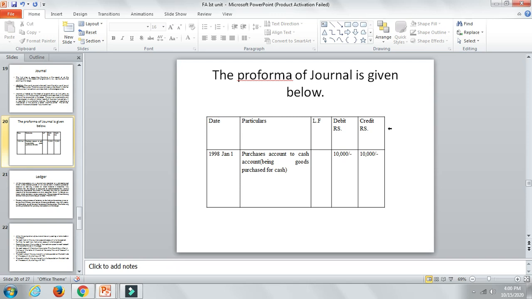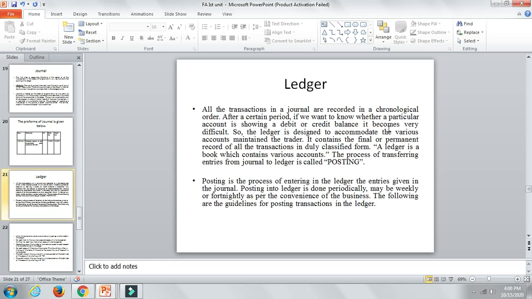Debit, credit: the same amounts will be there. If you are receiving something, you debit; paying, you credit. Now the next one is the ledger account. The next step after the journal is the ledger. It is designed to group the various types of transactions, and similar kinds of transactions are grouped under one head. That is known as ledger. They are classified. The process of transferring the entries from journal to ledger is known as posting.